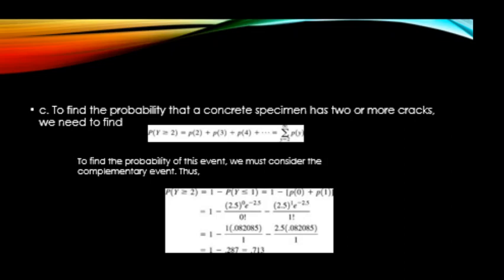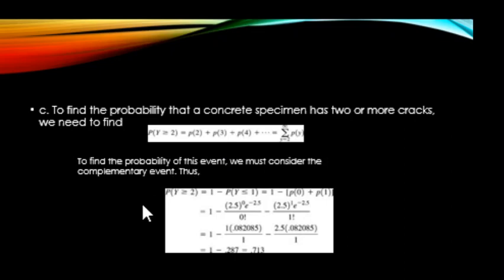Then part C is where we need to find the probability that a concrete specimen has 2 or more cracks. So we have to find the probability that y is greater than or equal to 2. And like I said before, for a Poisson distribution, the possible values are 0, 1, 2, all the way up to infinity. So for y greater than or equal to 2, we need to add the probability of 2 plus 3 plus 4 all the way up to infinity. If we try to calculate this, it will be hard to do that.